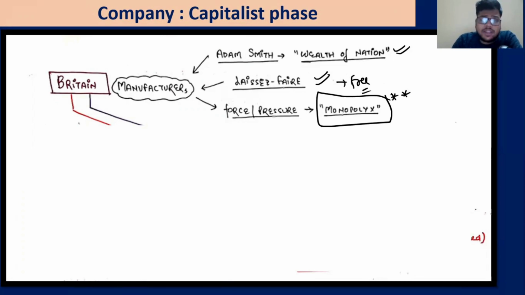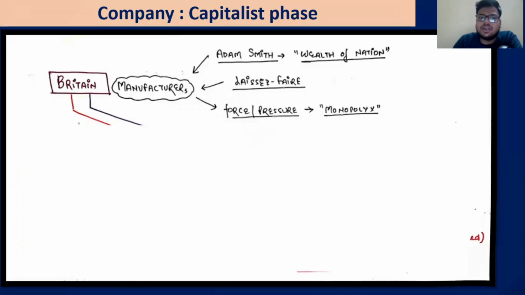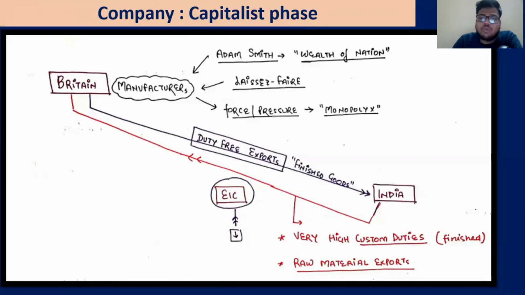We have discussed the idea of utilitarianism, liberalism, Adam Smith, evangelism. So the British manufacturers said, no, no, you cannot have this monopoly. We will also trade with India. And obviously, what started? One-way free trade started.